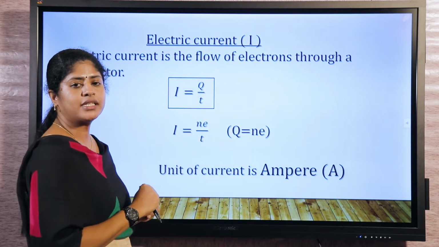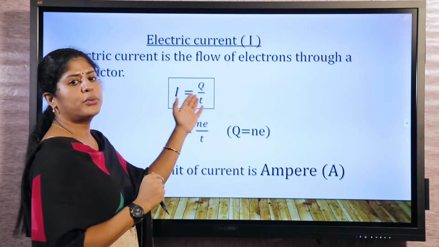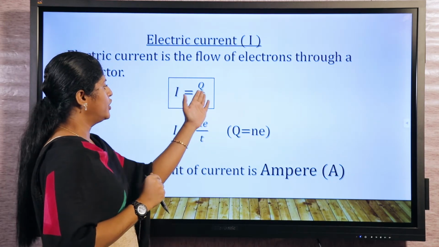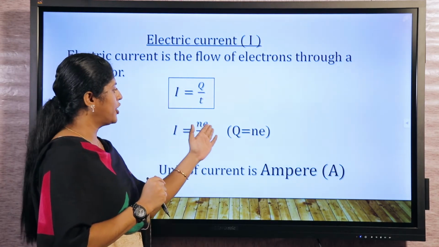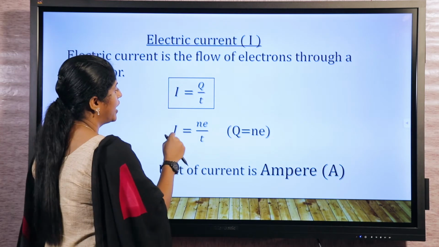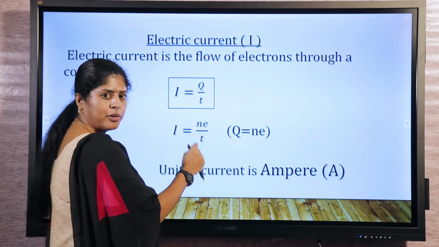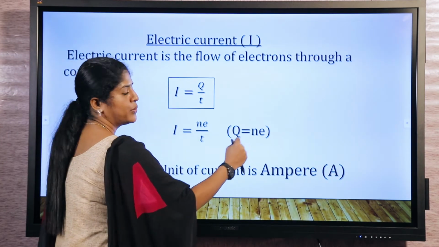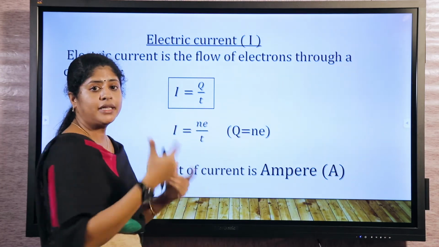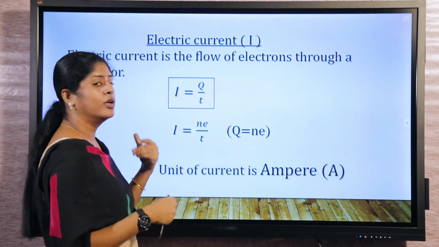So how can we represent it as an equation? I is equal to Q by T. So we know that Q is an integral multiple of the electron charge. So I is equal to Ne divided by T, that is, Q is equal to Ne. It can be either plus, or it can be minus also.